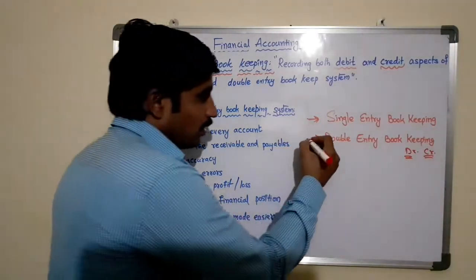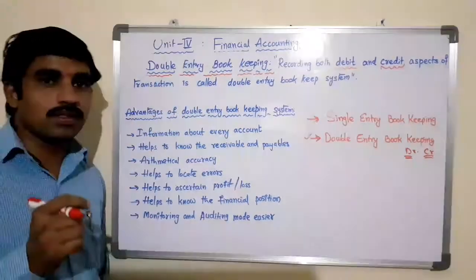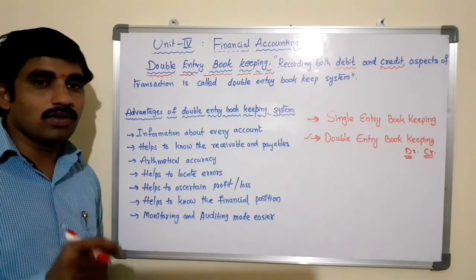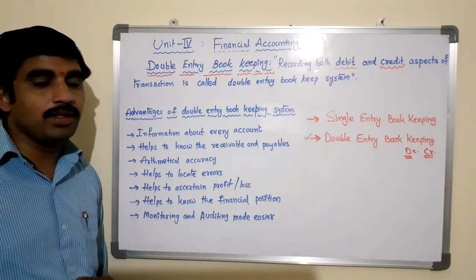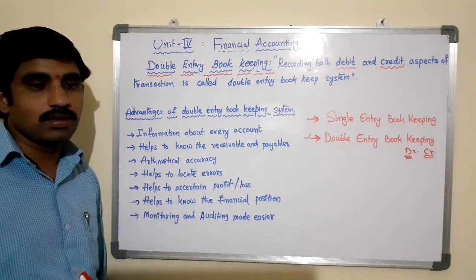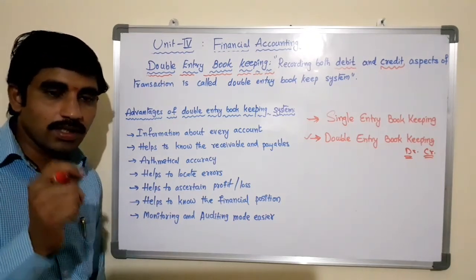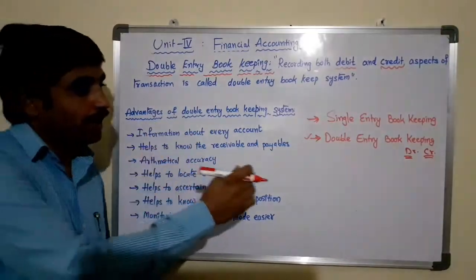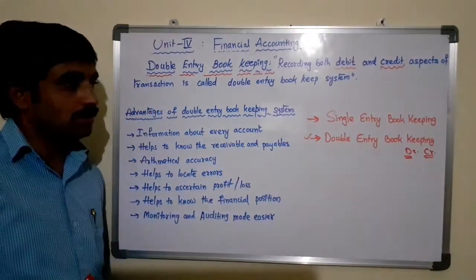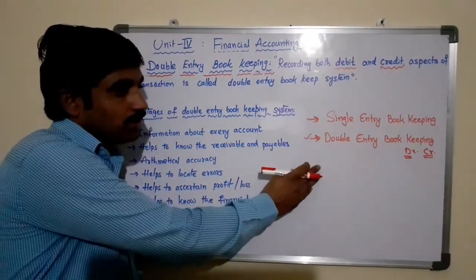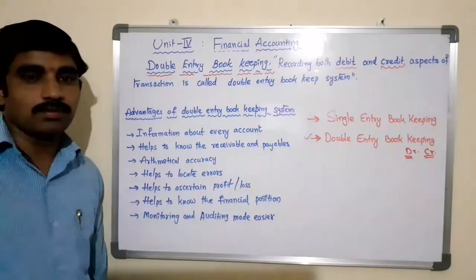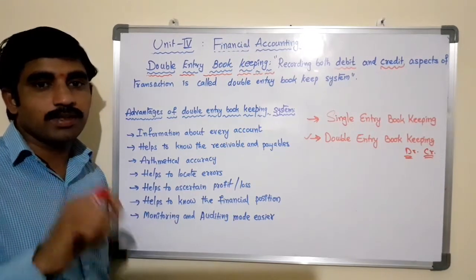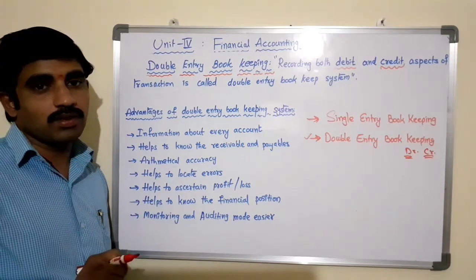But the double entry bookkeeping system is a scientific way of recording the transactions based on the fact that for every debit there is a corresponding credit. For every debit there is a corresponding credit is the main importance of double entry bookkeeping system. So it will give preference to both the accounts, the debit account as well as the credit account.